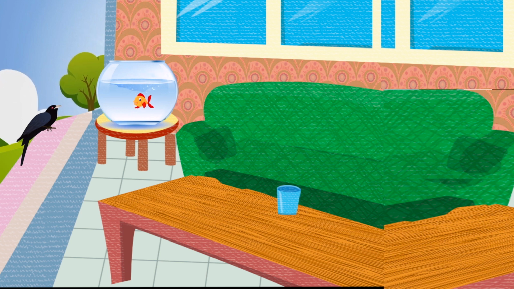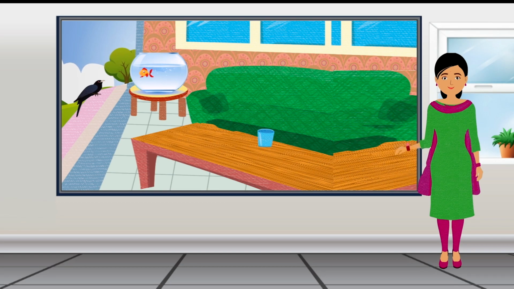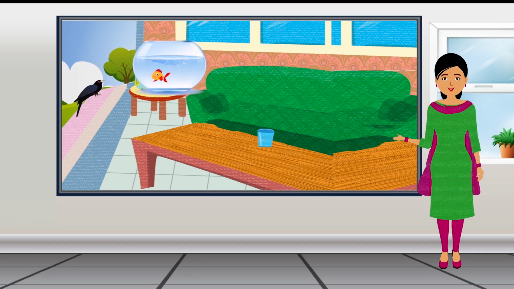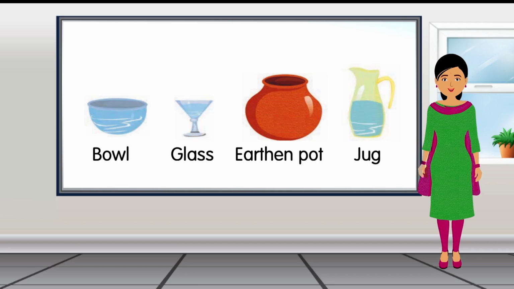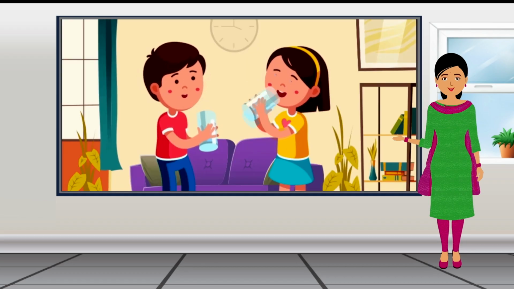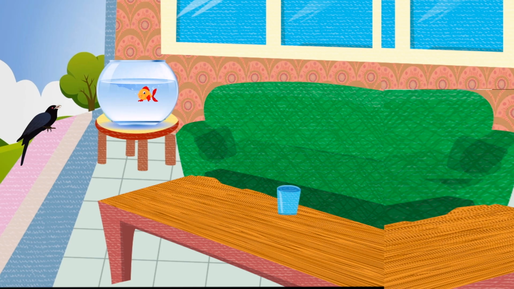It fills space, has weight, and is needed to burn fire. Finny finds this interesting and points out that water is similar. Water also has no shape, color, smell, or taste. It takes the shape of any container and has weight, but unlike air, we can see and touch water. Water is used to put out fires. Finny says, Water is very special too.